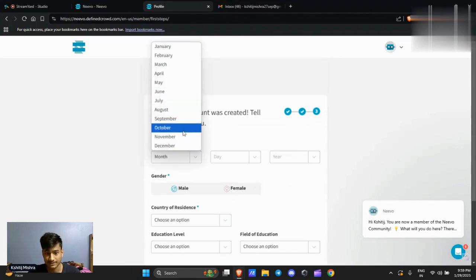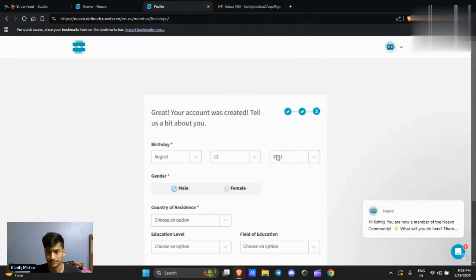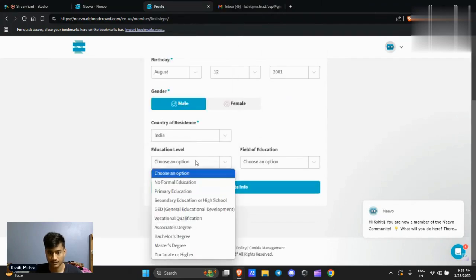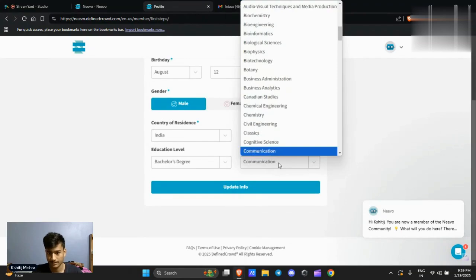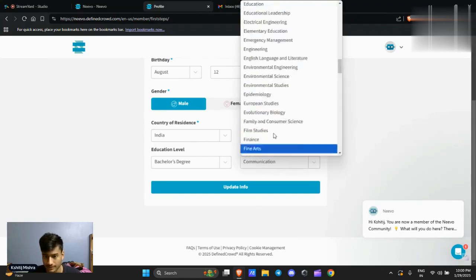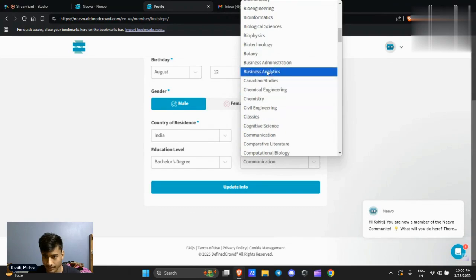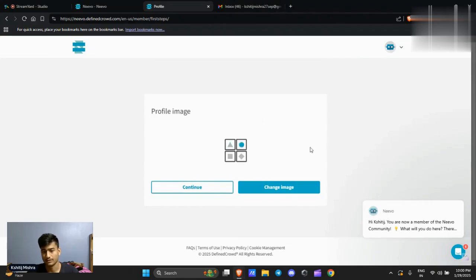Birth date, since I can input anything, 2001. Gender, country of residence, bachelor's degree. I need to select computer science, because I studied computer science, right? Okay, I got it. Computer engineering. Continue. You can also use your profile image.